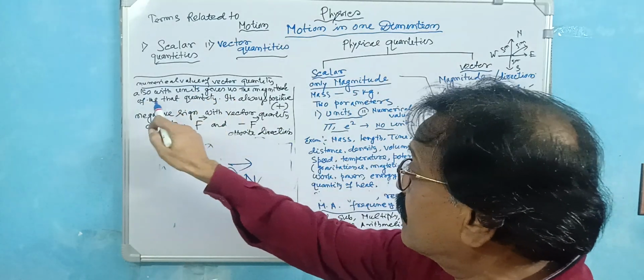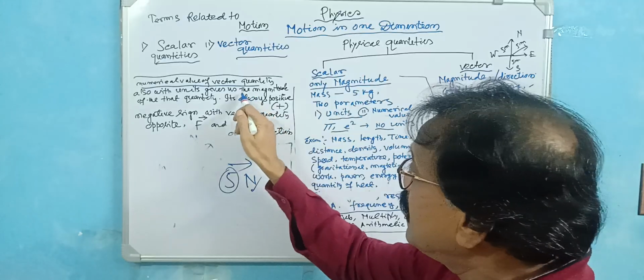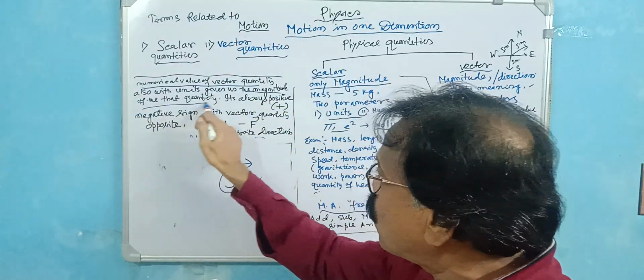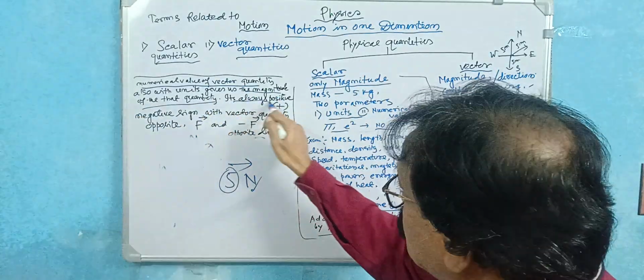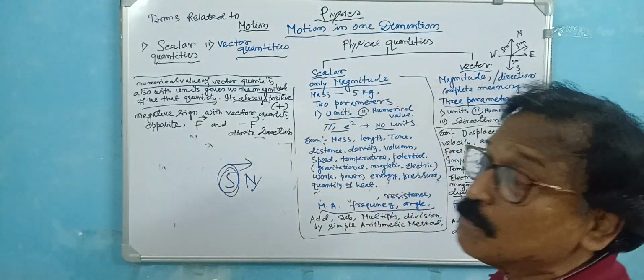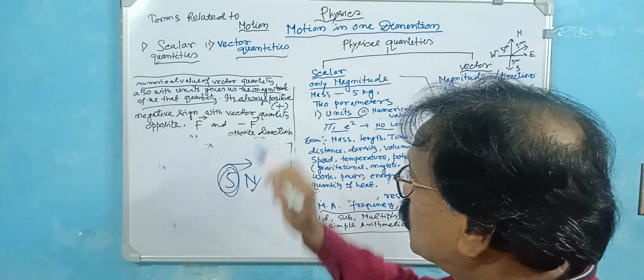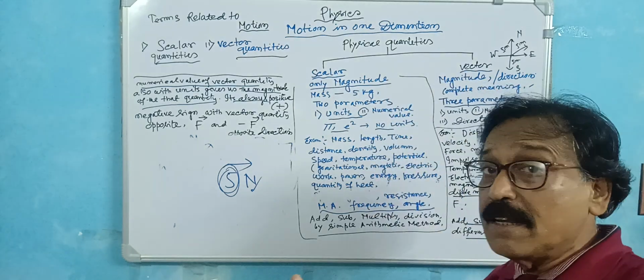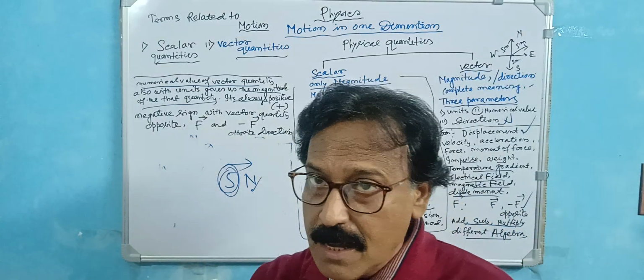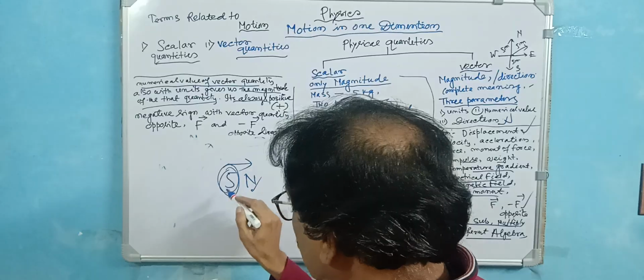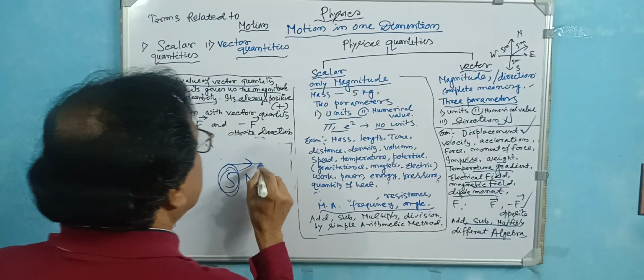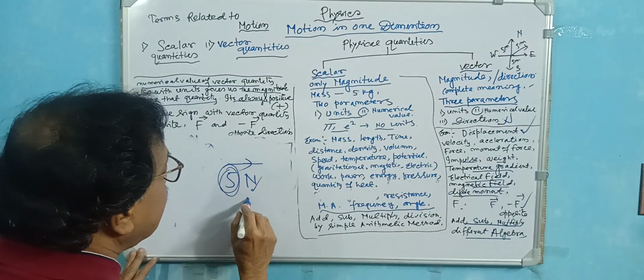The numerical value of the vector quantity, along with the units, gives us the magnitude of the quantity. It is always positive, so 5 is always positive. The negative sign of the vector means the opposite direction. Suppose a force of 5 N is acting in this direction.